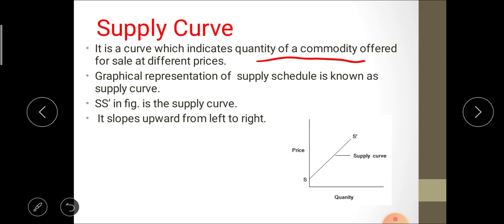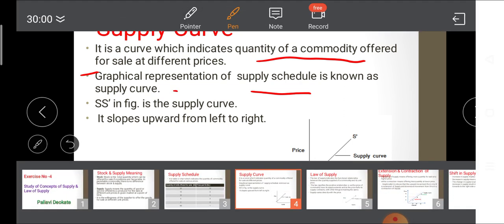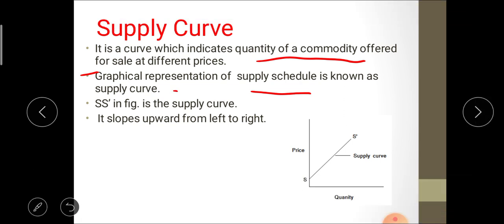That means the graphical representation of the supply schedule is known as the supply curve. In the figure, S is the supply curve, and a characteristic of the supply curve is that it slopes upward from left to right.